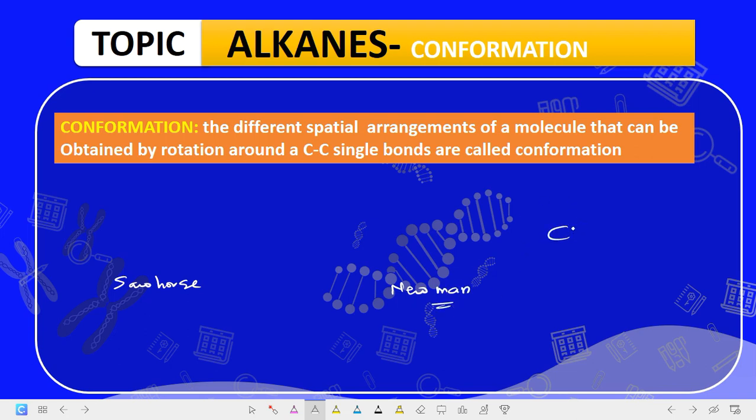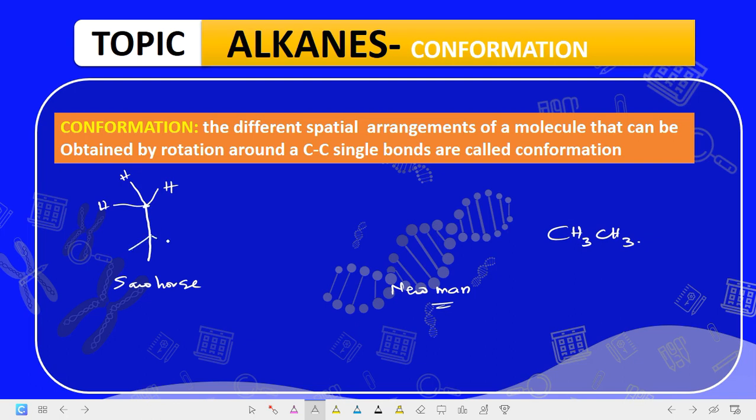Now, for instance, if you have CH3, according to the sawhorse projection, this one will give you something like this. This point is considered a carbon, then you have another carbon. Now this one coming here like this is called hydrogen, and hydrogen. This point here is a carbon.